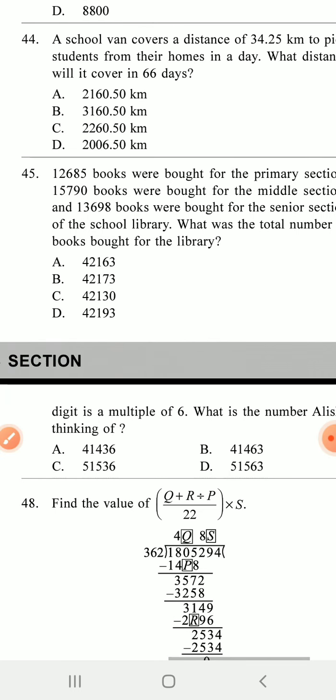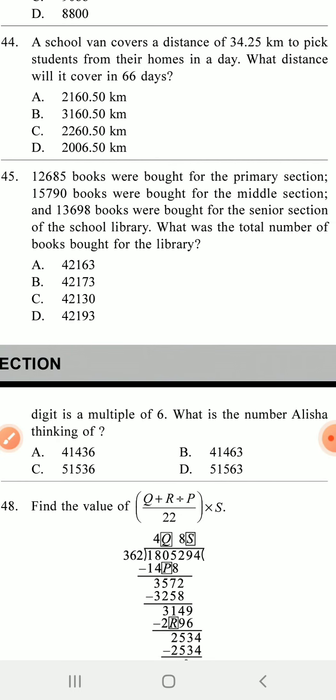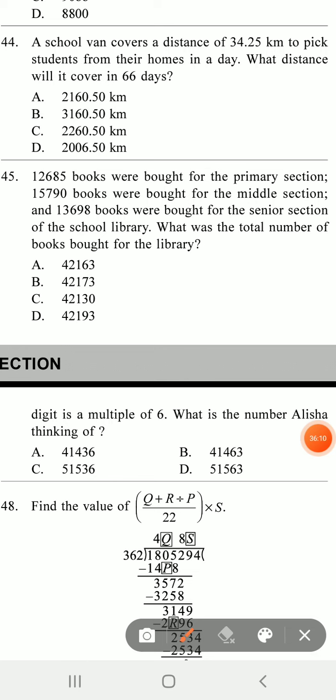45. 12,685 books were bought for the primary section and 15,790 books were bought for the middle section and 13,698 books were bought for the senior section. So what is the total number of books in the library? You know it, add it and you get the answer. So 45 answer is B. B is the answer.